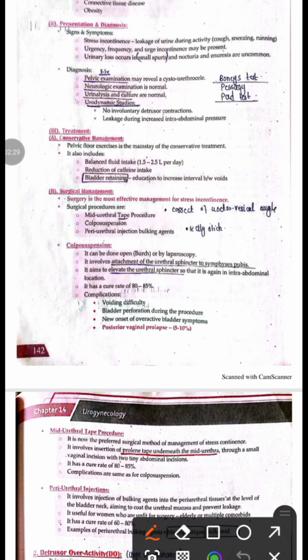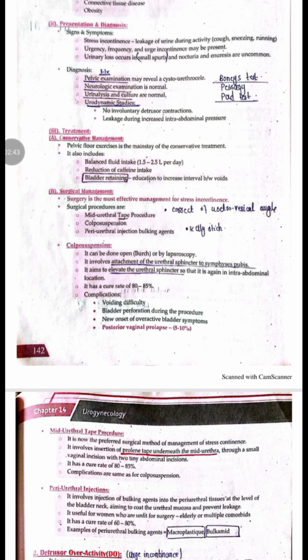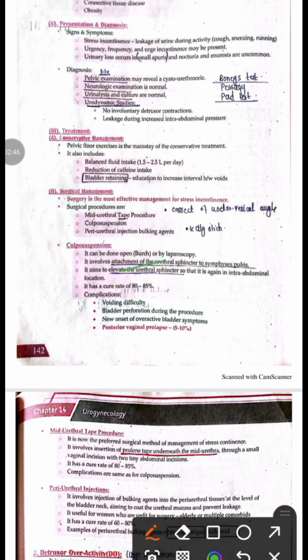First is the colposuspension. So colposuspension is done either by open surgery, which is known as Burch colposuspension, and it can also be done by laparoscopy. Colposuspension involves the attachment of the urethral sphincter to the pubic symphysis. The aim of this procedure is to elevate the urethral sphincter high in the intra-abdominal location, and it has a cure rate of around 80 to 85%. So in colposuspension, we attach the urethral sphincter to the pubic symphysis, and we elevate the urethral sphincter.